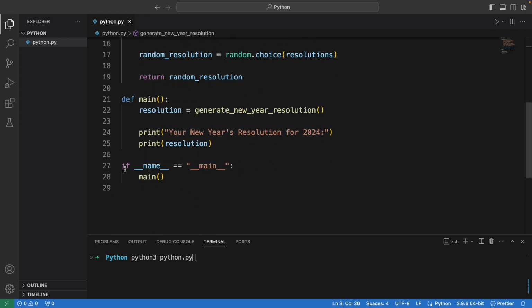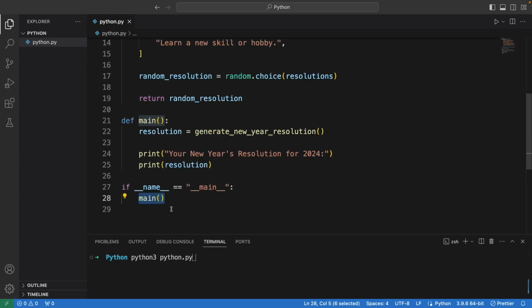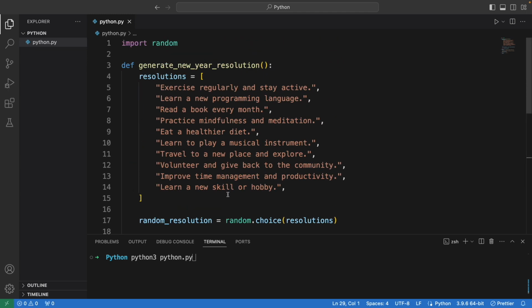And down here we are using the if __name__ == "__main__". This line basically checks if this script is run directly, all right? It is not imported from another module, right? If it is run directly, and in this case we are running it directly, we are running python.py, so we are just calling the main function here. It will run this main function and all of the code that we defined on top here.